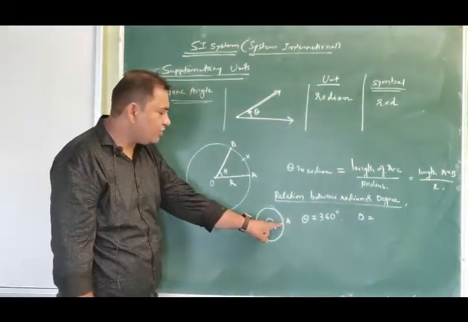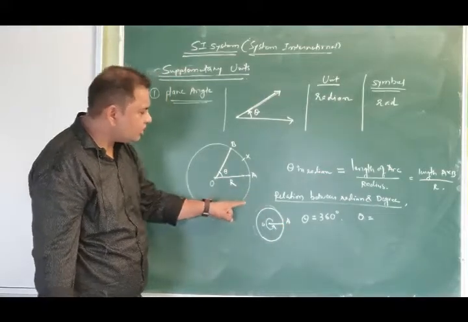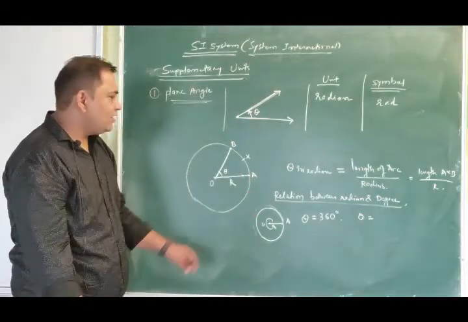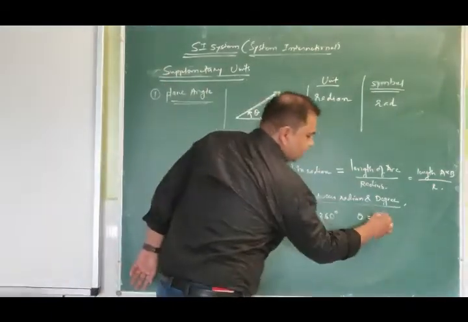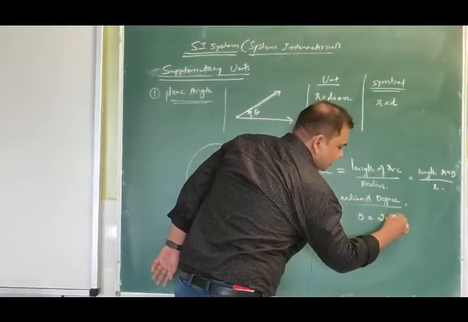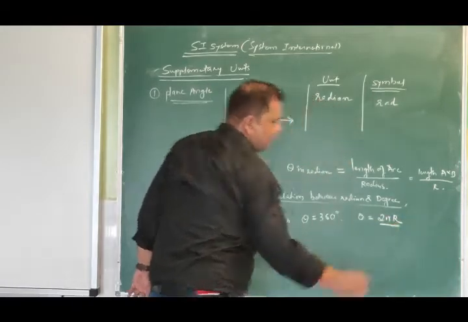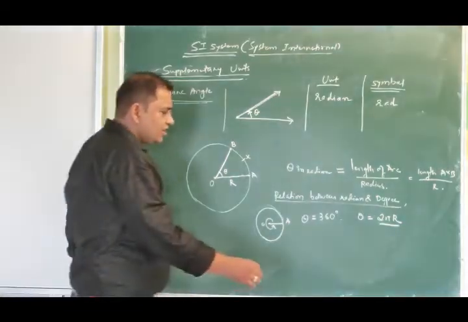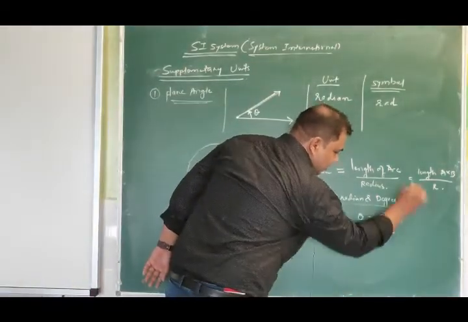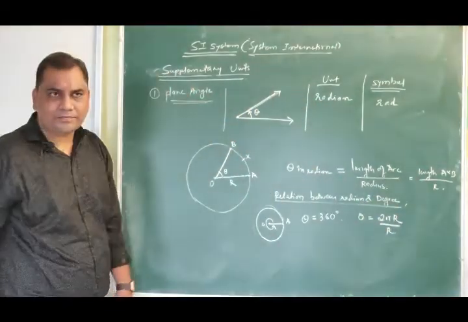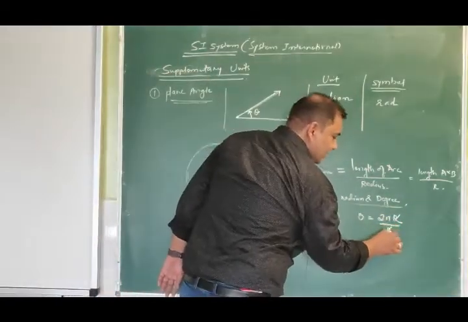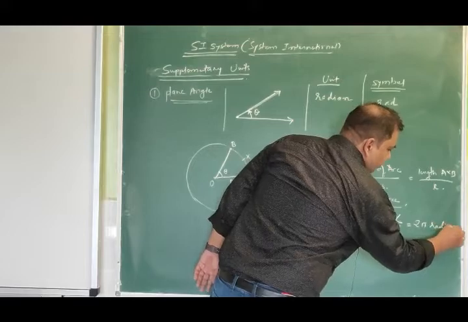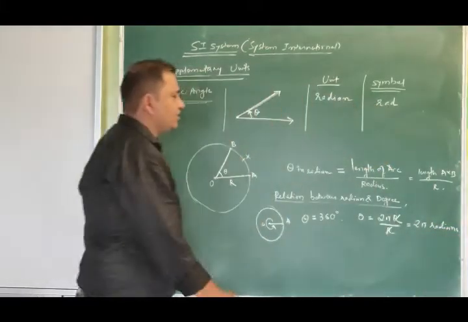You are starting off with point A, reaching this point A once again, so the length of arc will be equal to the circumference of the circle, and the circumference of that circle will be equal to 2 pi r divided by the radius of the circle. Radius of circle say equals r. This r will get cancelled, so theta will be equal to 2 pi radians.